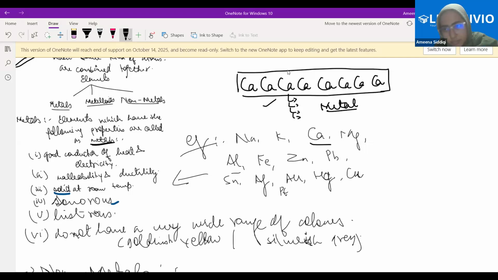Is that understood now? And see, metals have some properties, but what are they? They are elements, right? I hope now it is clear. Any confusion now? Fine. Better. I'll give you one more example.